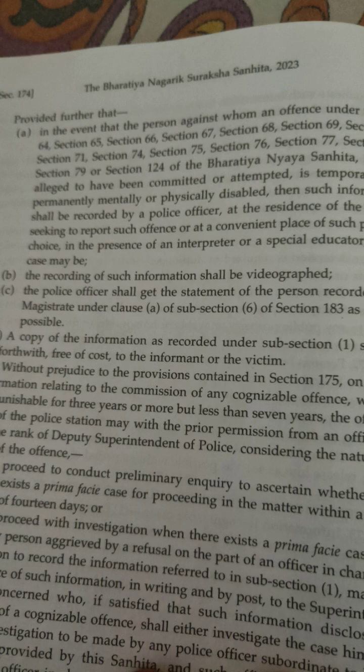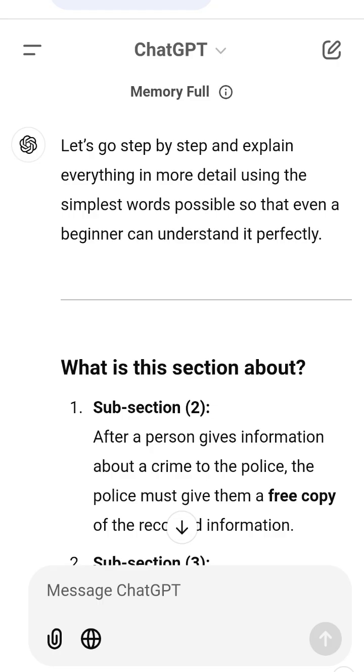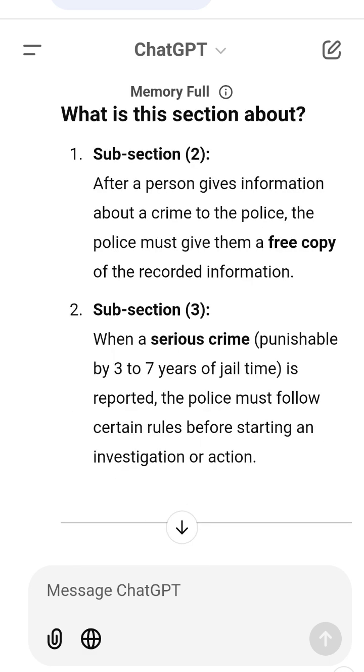Why are these steps important? For victims, it ensures the police don't ignore their complaints. Victims also get a free copy of the report as proof. For the police, it prevents them from acting on false complaints without proper checks. For justice, it ensures serious crimes are handled carefully, either by verifying the complaint first or starting an investigation when there's clear evidence. Complete example to understand the process.